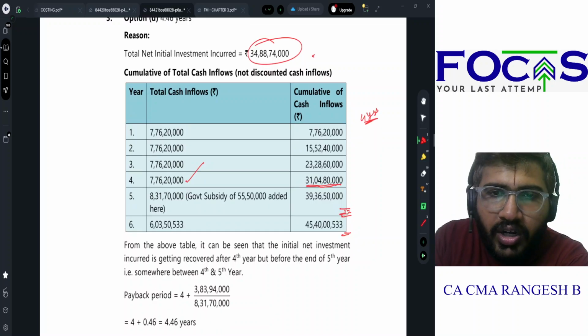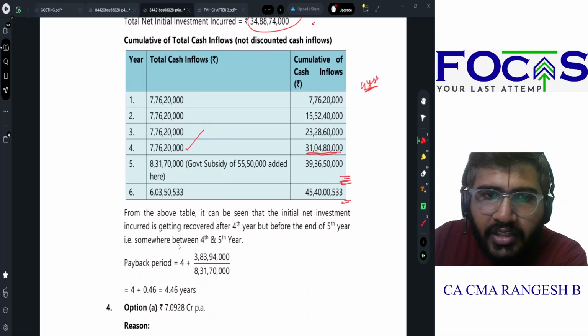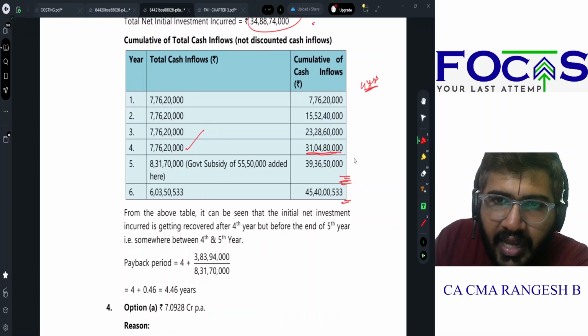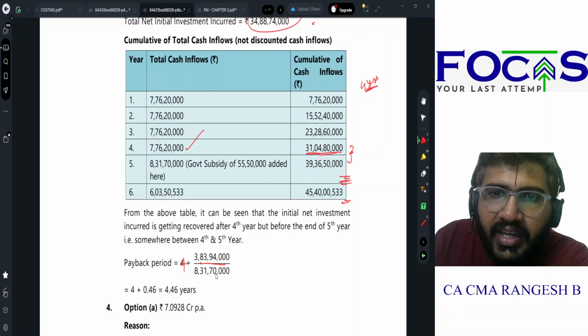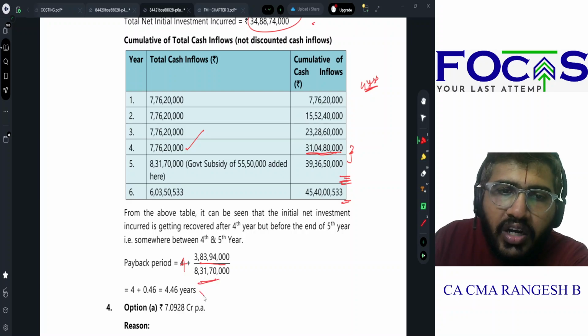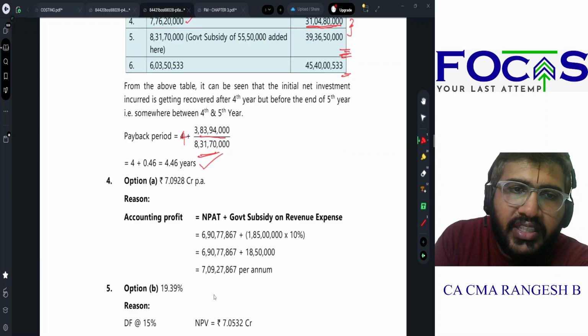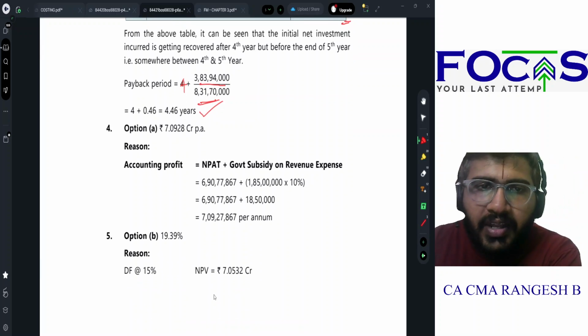So now what is happening? It is happening so that payback period is happening after 4 years. After 4 years how much is remaining? 3 crore 83 is remaining. The actual cash flow is 8 crore 31. So 4.46 years is my payback period.